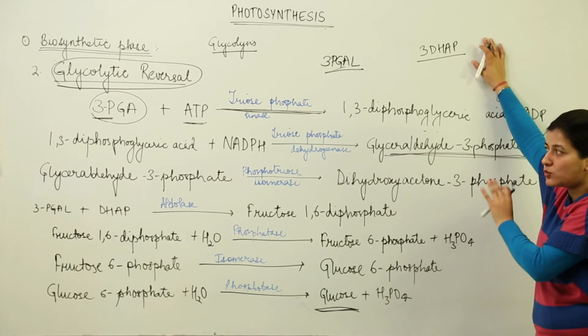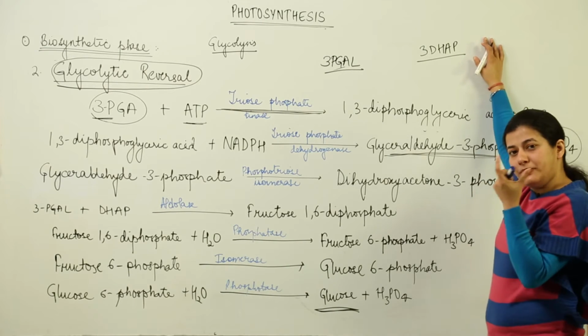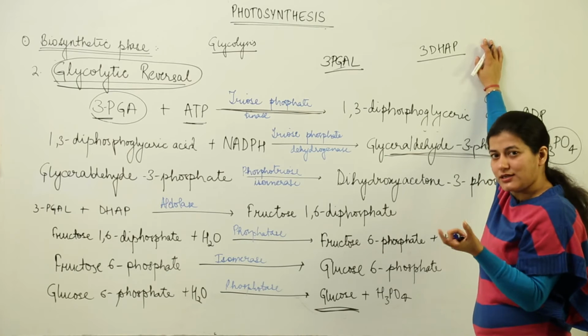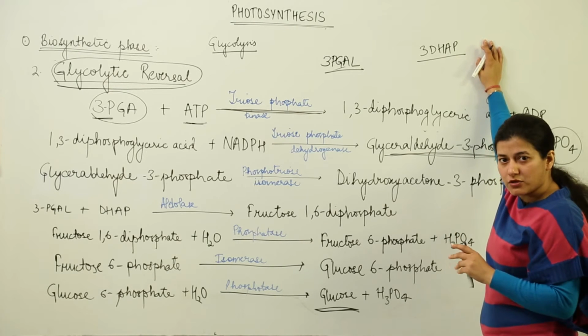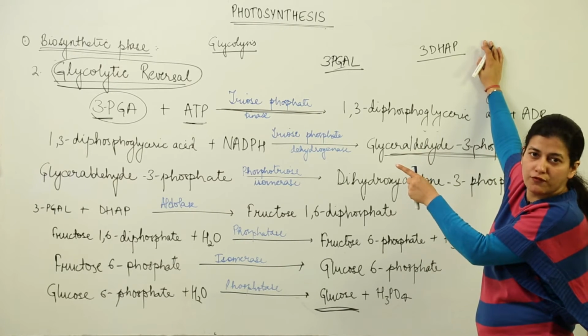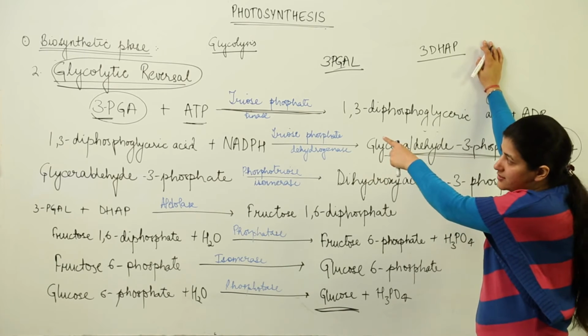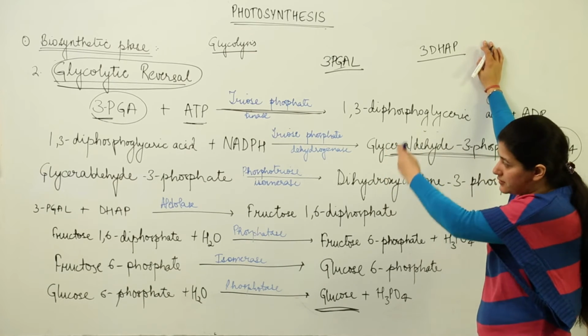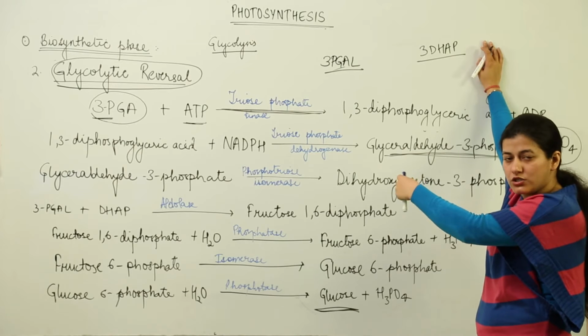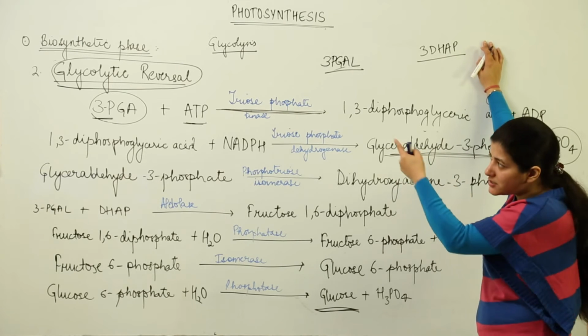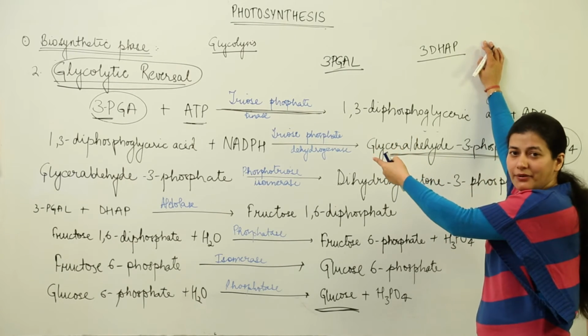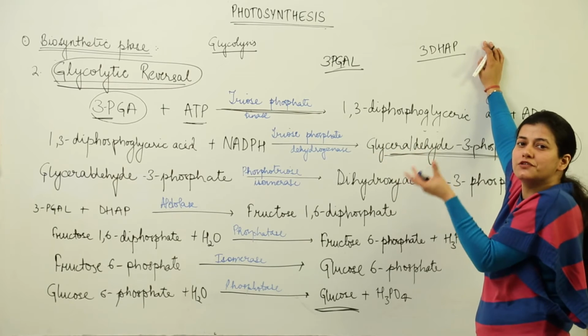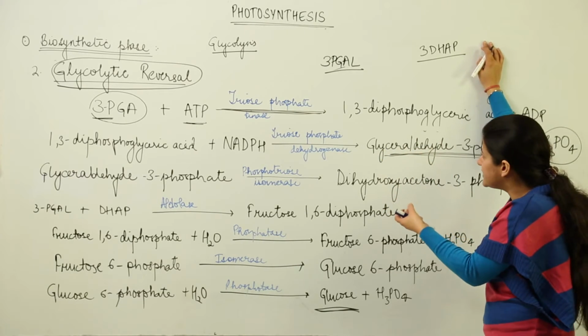Please pay attention to what has happened till now. The PGA, the phosphoglyceric acid that was formed as a result of carboxylation, takes up one more phosphate from ATP in the presence of the given enzyme. The names of enzymes you have to remember once you understand the reaction. It is a triose phosphate which is taking up another phosphate. So, we have triose phosphate kinase which is catalyzing the reaction.